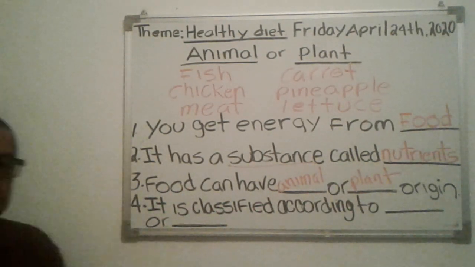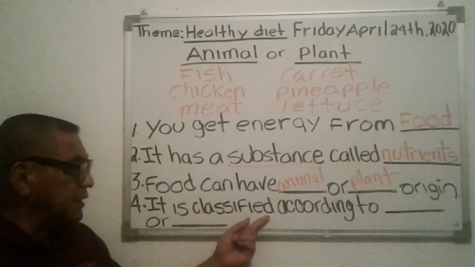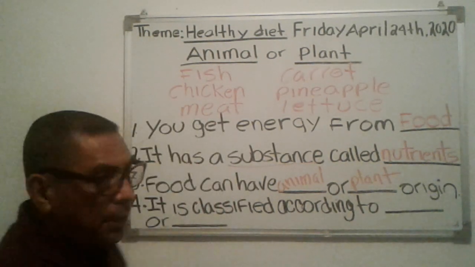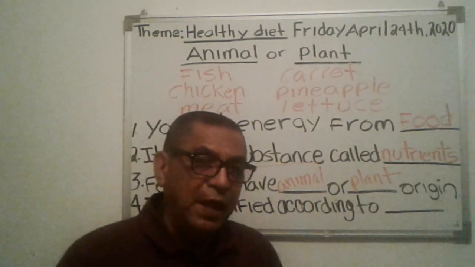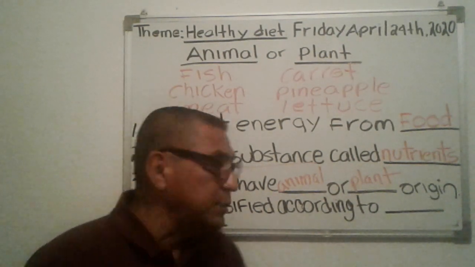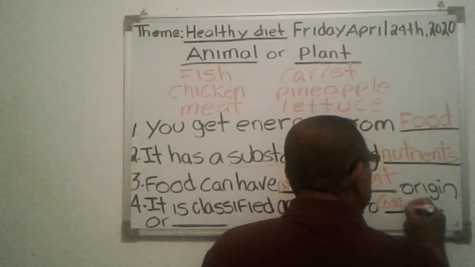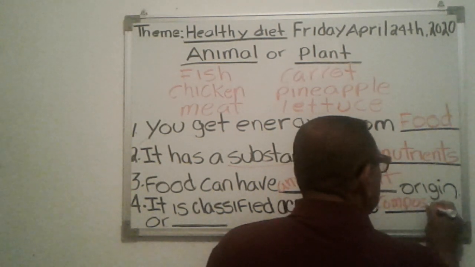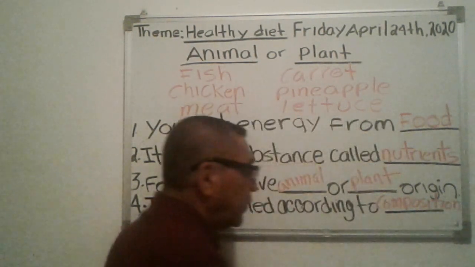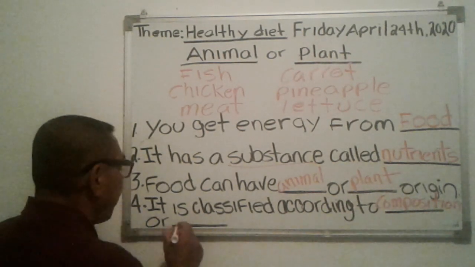Let's look at the last sentence. The last sentence says, it is classified according to blank or blank. Food is classified for its composition, or its function.